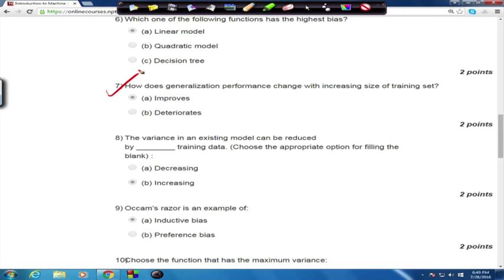The next question: how does generalization performance change with the increasing size of the training set? Yes. So the more training data that you show to the learning algorithm, the better a picture it has of the real world, right. The more data you show to the system, the more it is aware of real life situations, right. So the generalization performance is bound to increase.